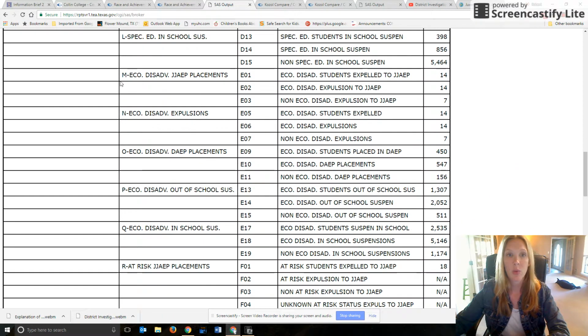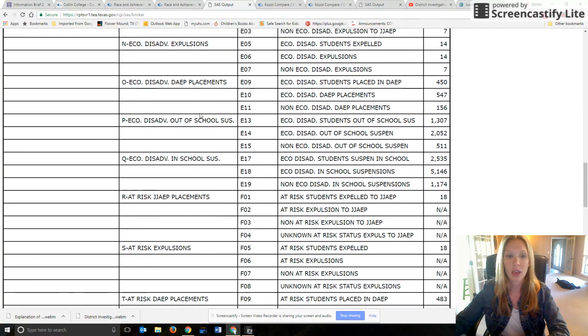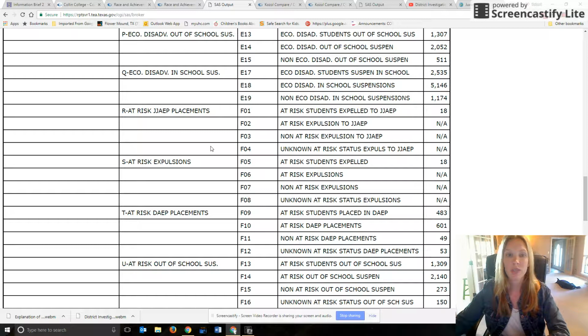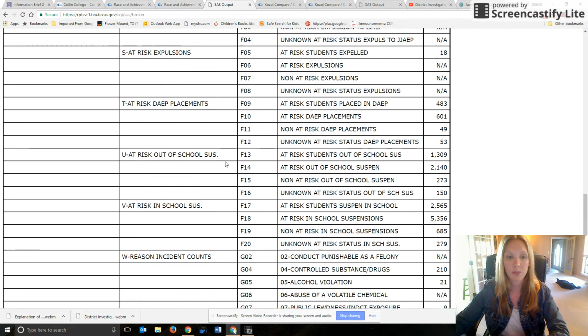And then they've also reported out by economically disadvantaged students, which is also kind of interesting to look at, and at risk, which each state defines what at risk means. It could mean that you failed a grade. It could mean that you're pregnant. It could mean that you've failed the STAAR. So there's various reasons, state by state, that you could be at risk.